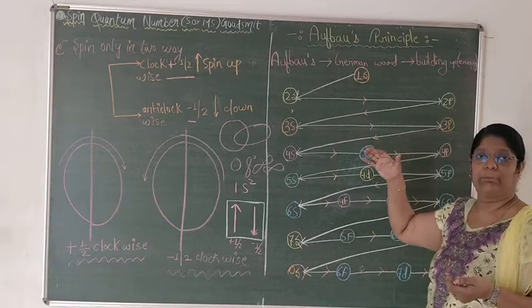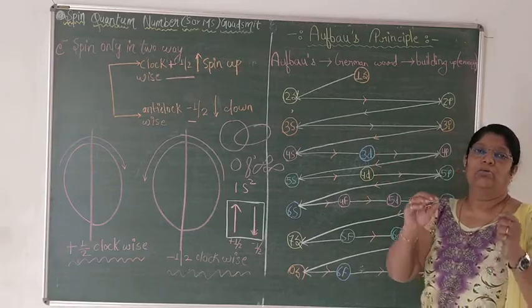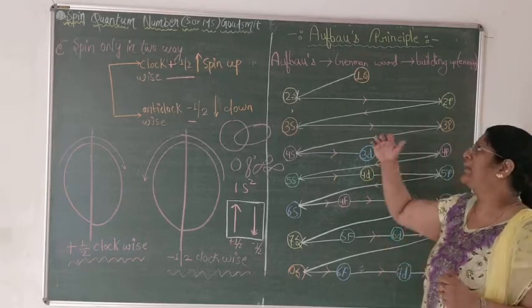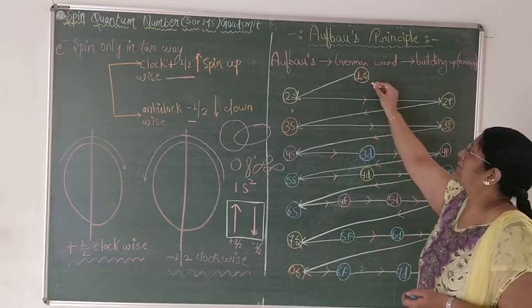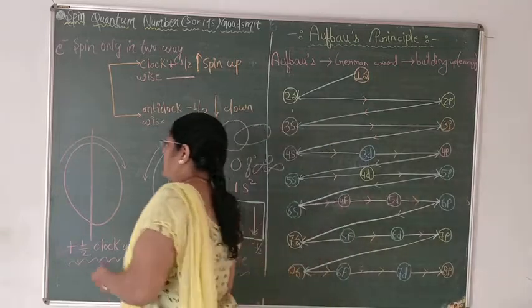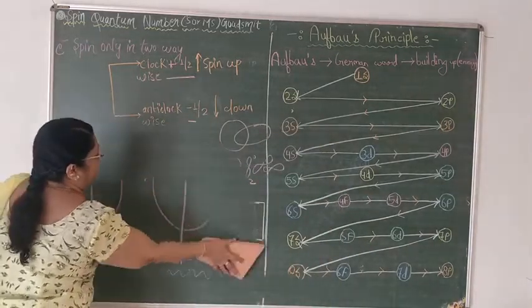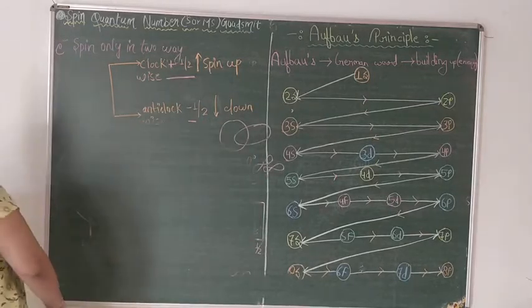Aufbau principle is saying that we fill any electron first in the lower energy shell or orbital and then in higher energy orbital. So 1s, 2s, 3s, 4s, we have to go according to it. So first see where the 1s will come, where the 2s will come, and how we are filling.